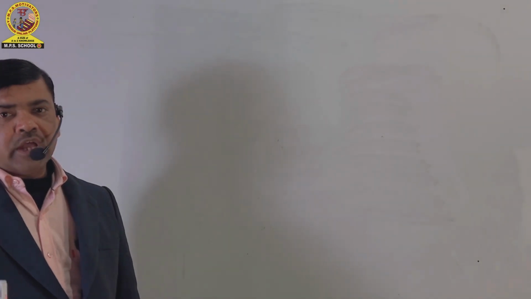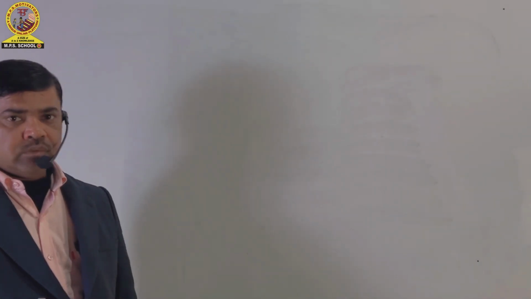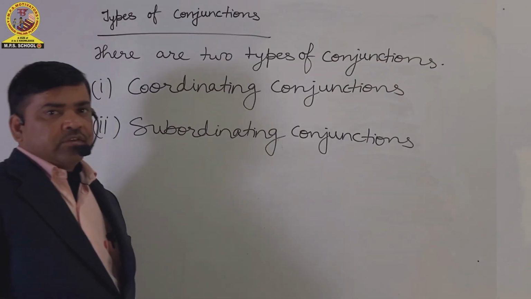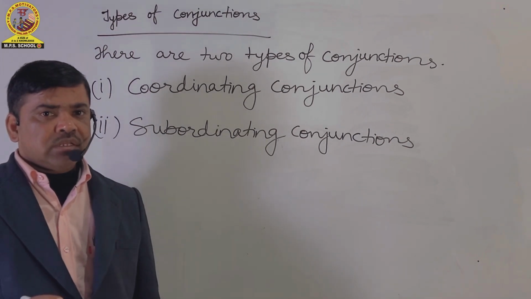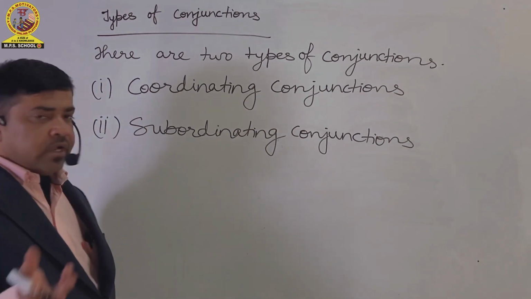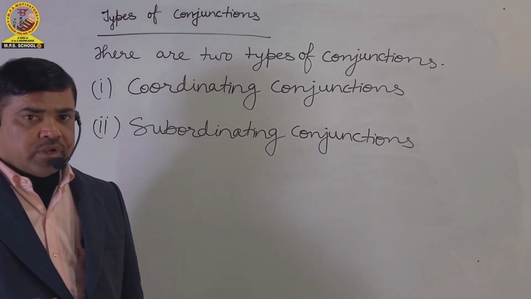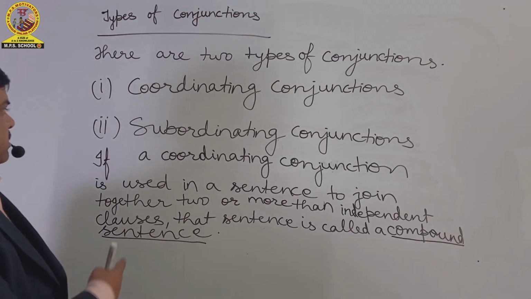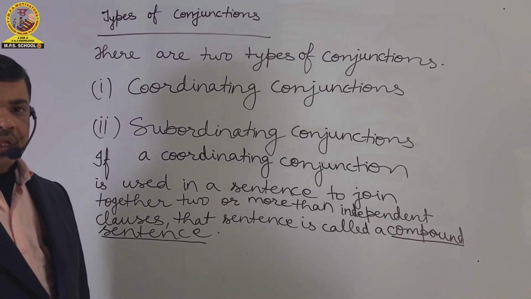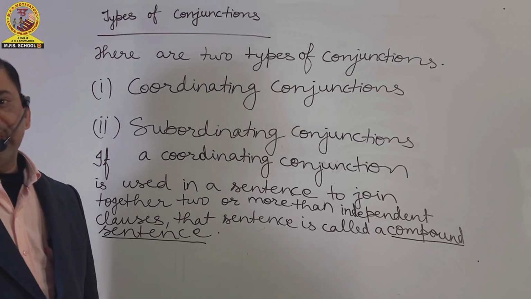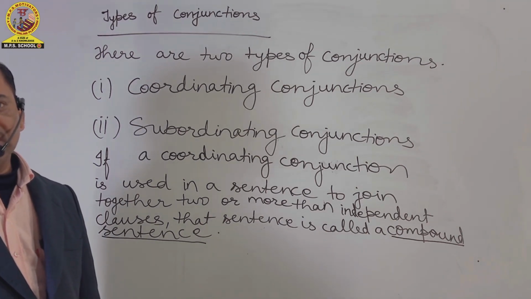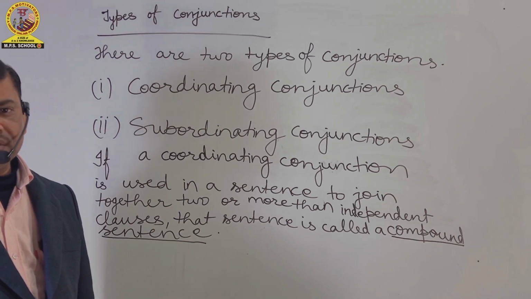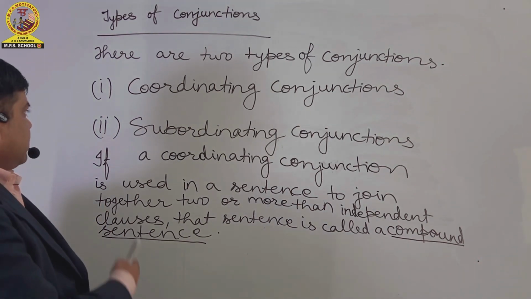Friends, now I am going to discuss with you types of conjunctions. Friends, there are two types of conjunctions: coordinating conjunctions and subordinating conjunctions. Friends, I have already discussed with you that conjunctions are of two types: coordinating conjunctions and subordinating conjunctions, and thereafter I